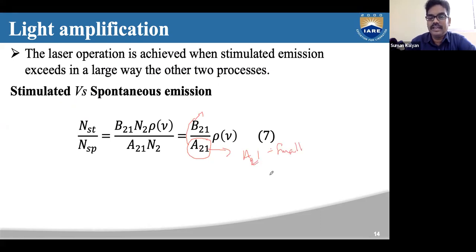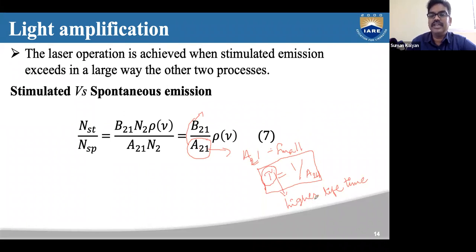A21 is small, and the lifetime is usually given by 1 over A21. The lifetime of an energy state is given by 1 over A21. That means we need higher lifetime states. So A21 should be small, that means the lifetime of the energy state should be higher.